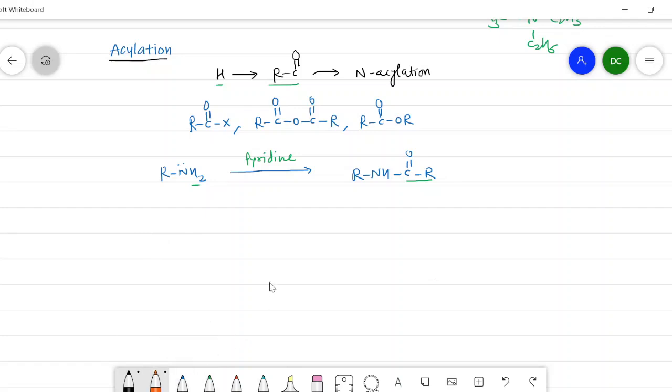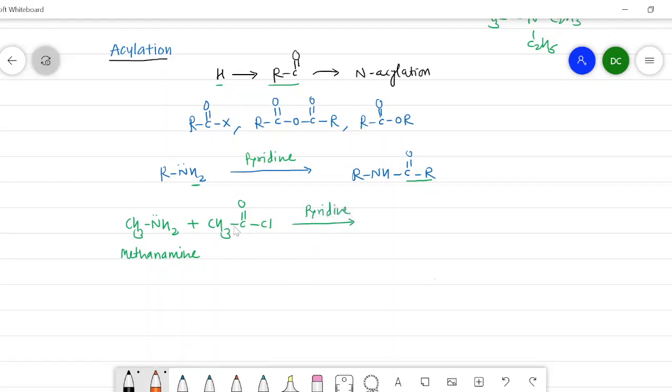So we will take three examples. First of all, I will write the reaction for acid halide, that is methylamine plus acid halide or COCl here. It is a methyl amine or methanamine when it is treated with the acid chloride, that is CH3COCl acyl chloride, in presence of pyridine which is a base.